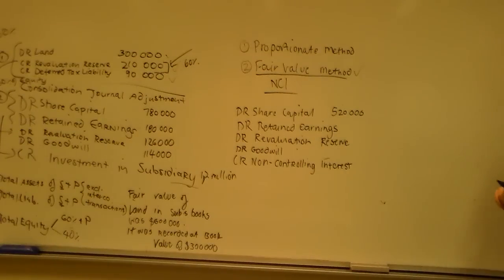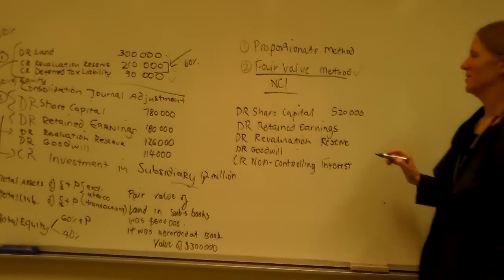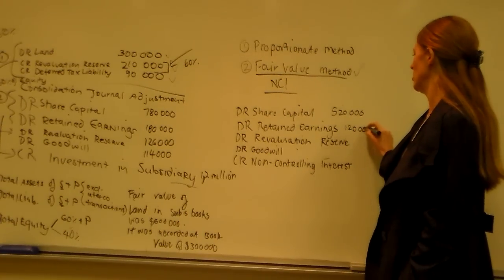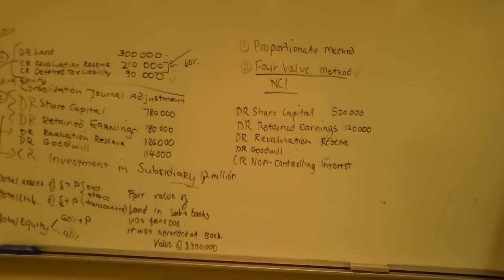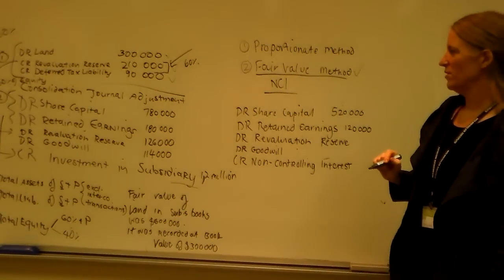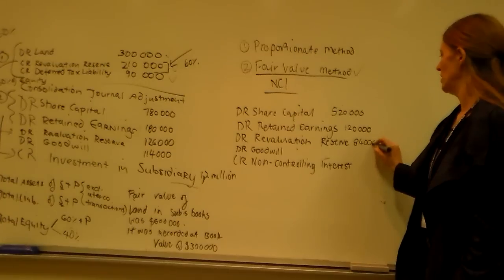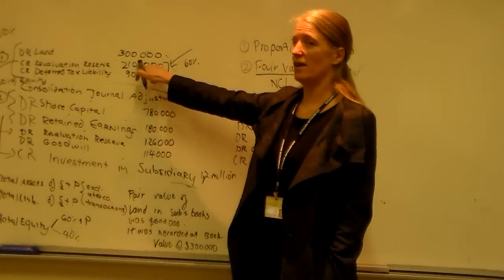Okay, 40% of whatever the retained earnings was. So it was 40% of 300, wasn't it? Yeah. Okay, 40% of 300. It's 120. Revaluation reserve, 84. So obviously that's going to be 40% of this here.